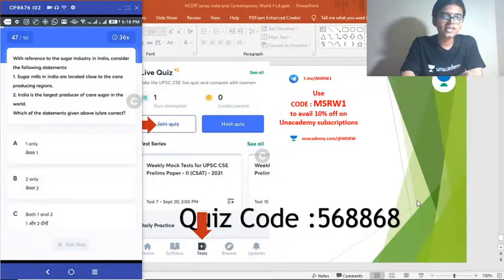47th question. With reference to the sugar industry in India, consider the following statements. 1. Sugar mills in India are located close to the cane producing regions. 2. India is the largest producer of cane sugar in the world. Select the correct answer.